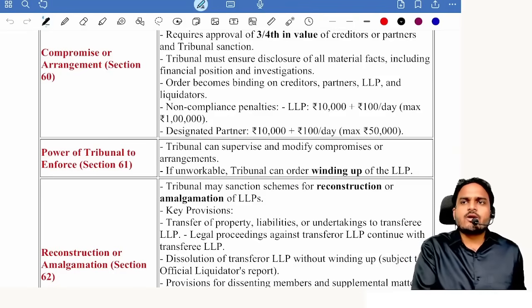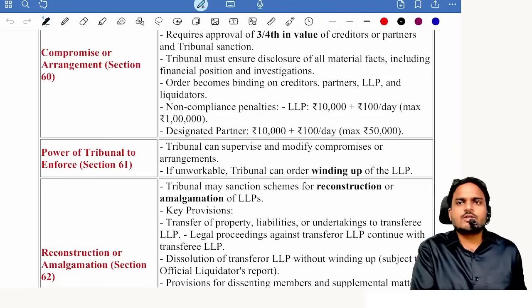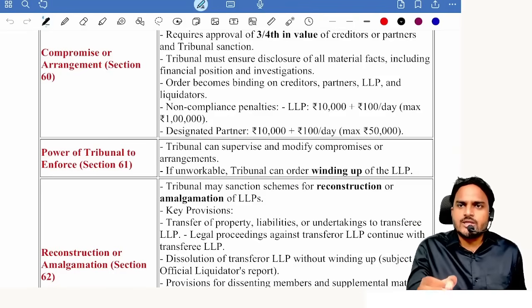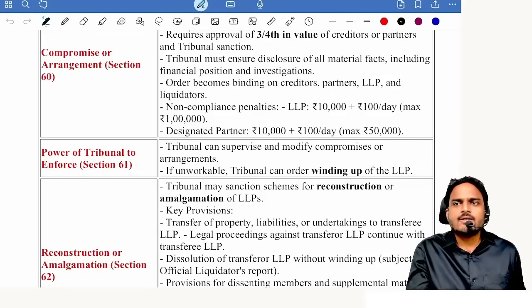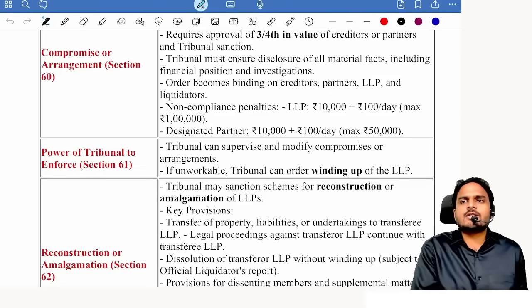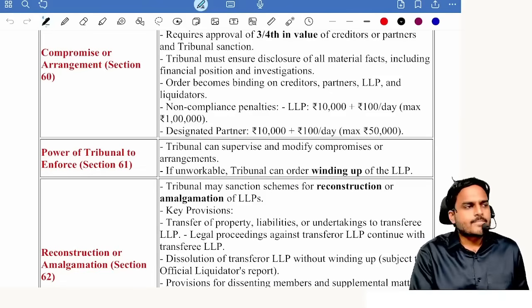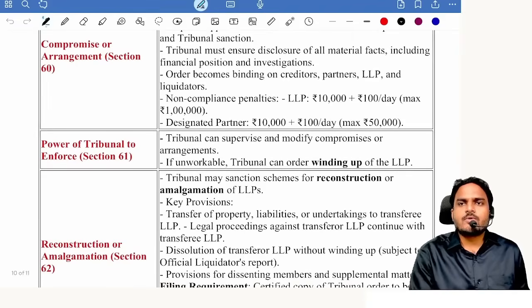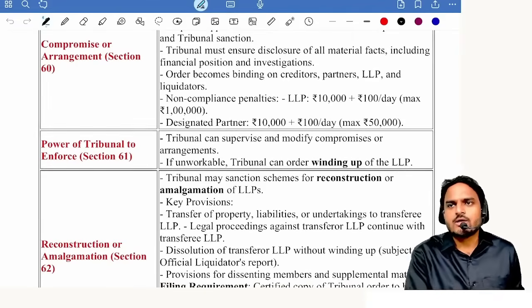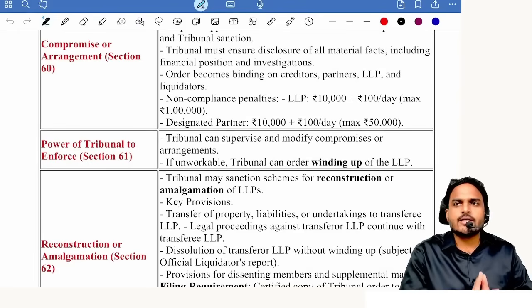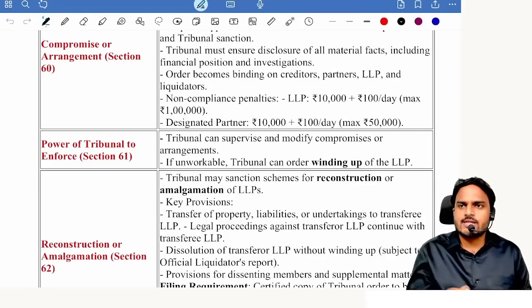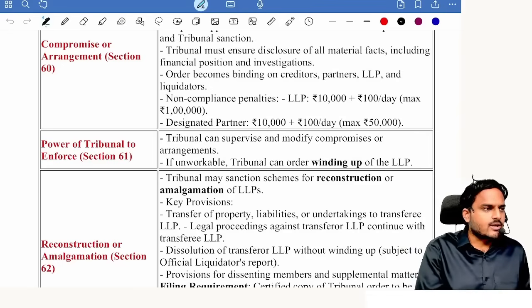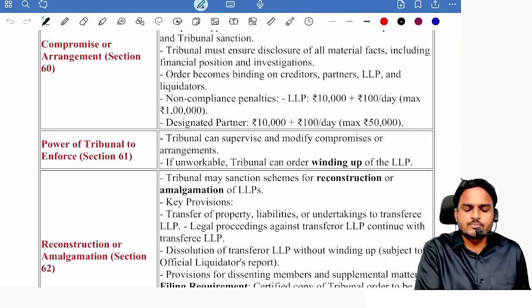The order will be passed by the Tribunal subject to the consent of a majority of persons holding not less than 3/4 of the value. If these two conditions are satisfied, the Tribunal will pass an order. Once the LLP receives the order, it is the duty of the LLP to file that order with the ROC within 30 days. Non-compliance leads to penalties.